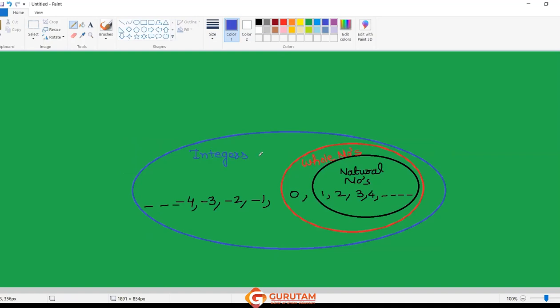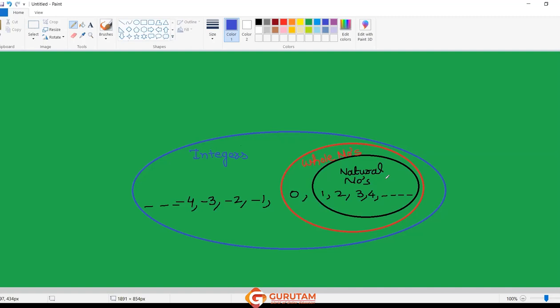So we can say that all natural numbers are integers and all natural numbers are whole numbers also. But can I say that all whole numbers are natural numbers? No. There is a whole number which is not a natural number. Which one is that? Because in natural numbers 0 will not be included.